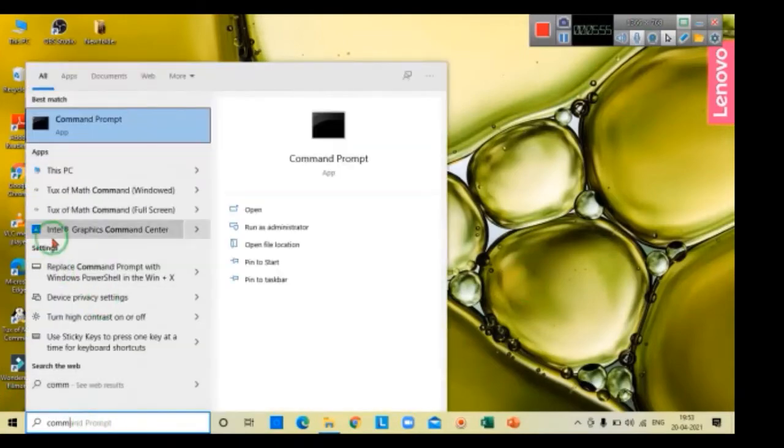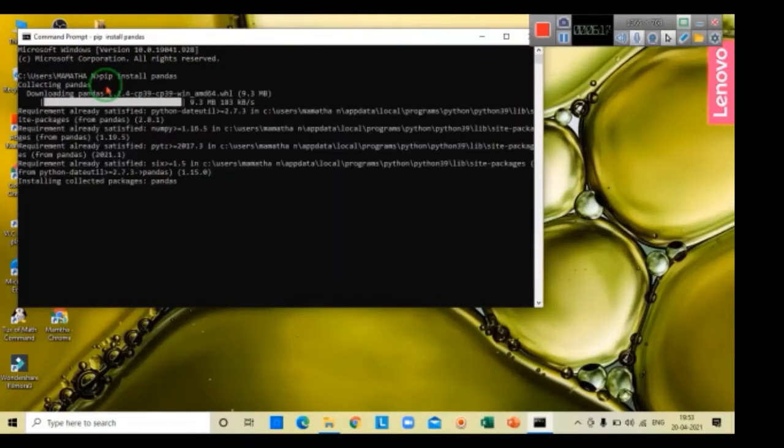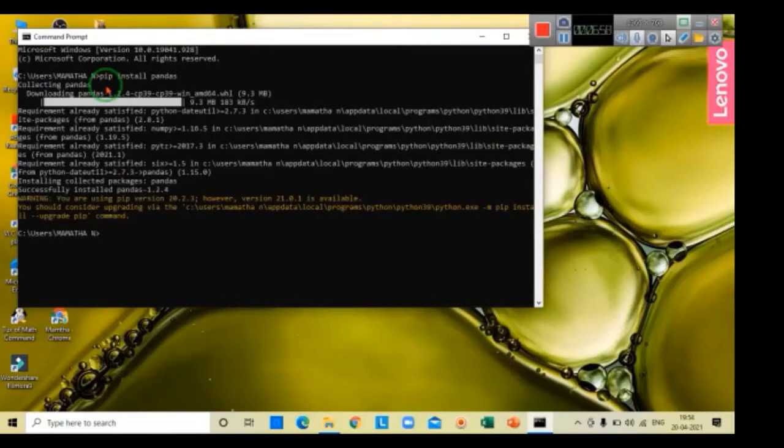After Python is downloaded, we just have to install the libraries. So go to the command prompt and type pip install library name. I'm typing pandas and clicking enter. The pandas library will be downloaded. In the same way, if you want to install matplotlib, type pip install matplotlib and press enter. The matplotlib library will be downloaded.